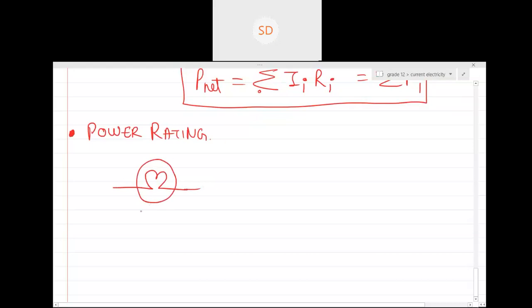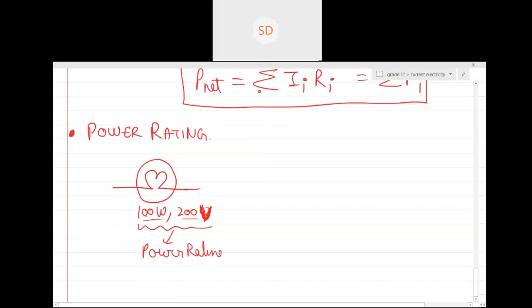Generally whenever you see the back or the packaging of these electrical appliances, you'll find something written like this. Can you see there is a power and a potential difference? This is written 100 watt, 200 volt. So basically this is the power rating.